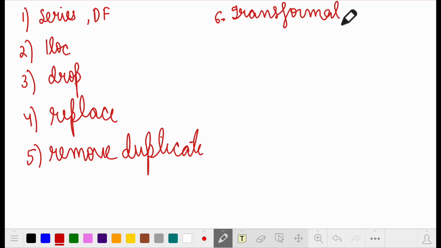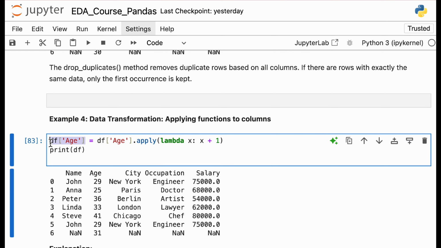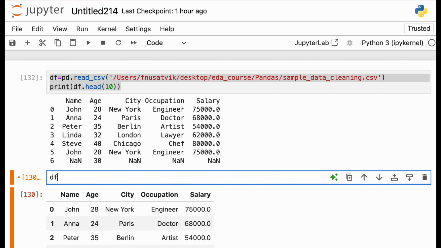Now again, I'm not going to explain what a lambda function is, because I have covered that in the previous course, so you can refer to that video. But I'll explain what this code is doing. You are saying that in the data frame, age, you apply and then create the function. So technically, let me write this again. What you're doing is taking df, age, and you need to apply some transformation to this column.